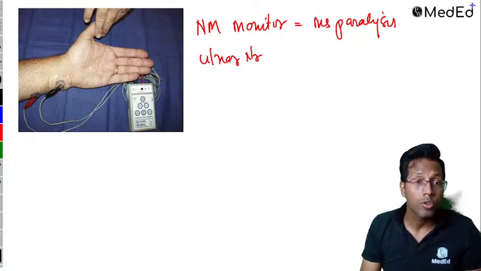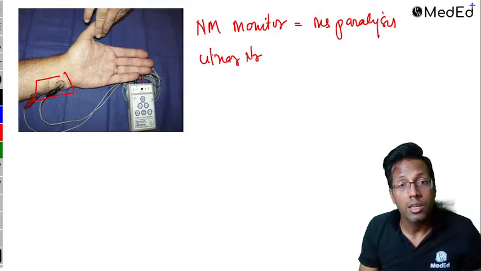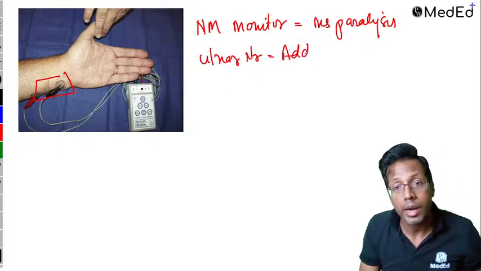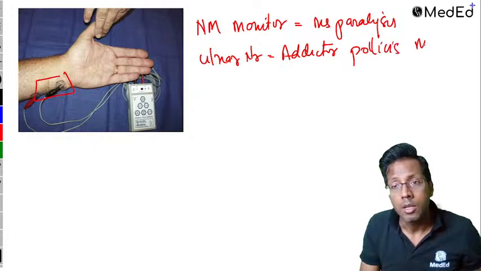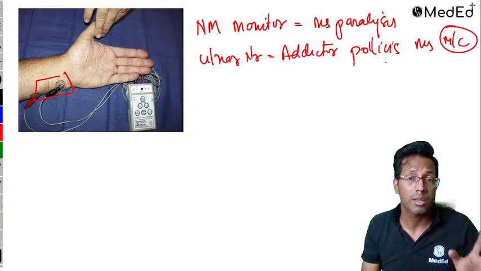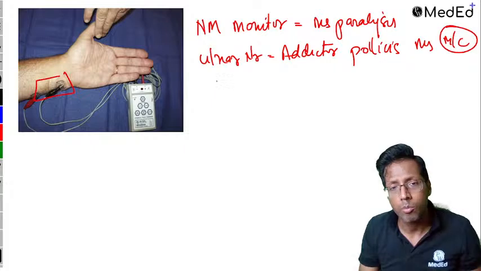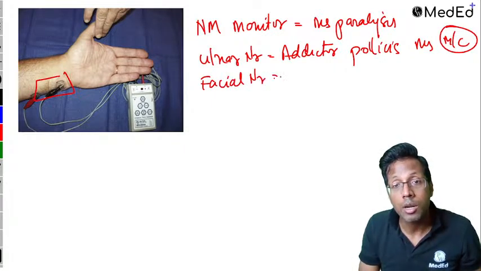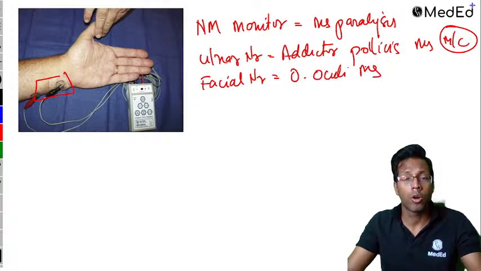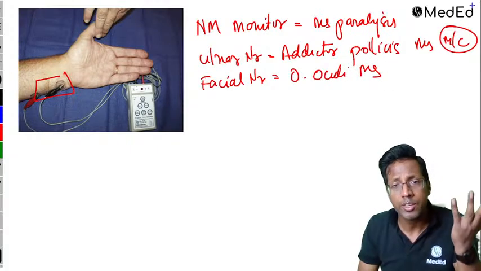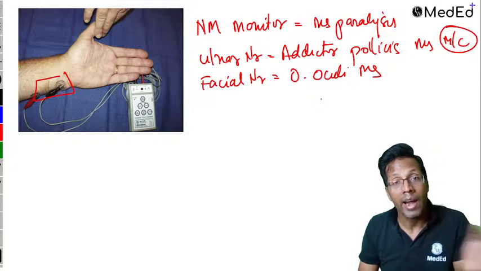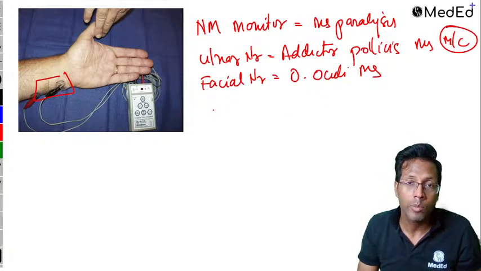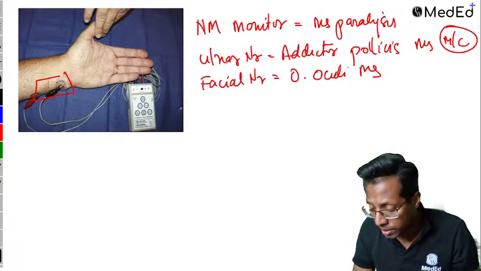So this is the ulnar nerve which is used, and corresponding to that the muscle is the adductor pollicis muscle. This is the most common, but some books have mentioned that a better option would be to use the facial nerve and the orbicularis oculi muscle. Now imagine hand surgery is going on and you still want to monitor the paralysis, so you can use the facial nerve also. And if hand and face both are involved, then you can use the posterior tibial nerve, but let's not go into so much detail.